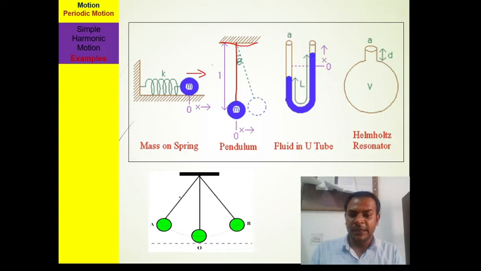I also show you a picture here. If we displace it, then this position is the extreme position. A and B positions are called extreme positions. Extreme position means the displacement is equal to amplitude, the maximum displacement position, and this is the equilibrium position. The point O is showing you the equilibrium position. We use these words many times: what is the extreme position, what is the equilibrium position.